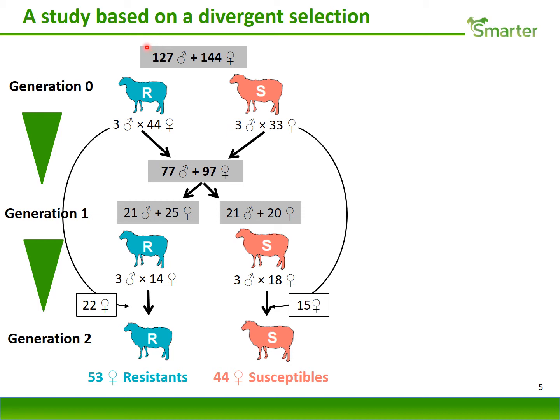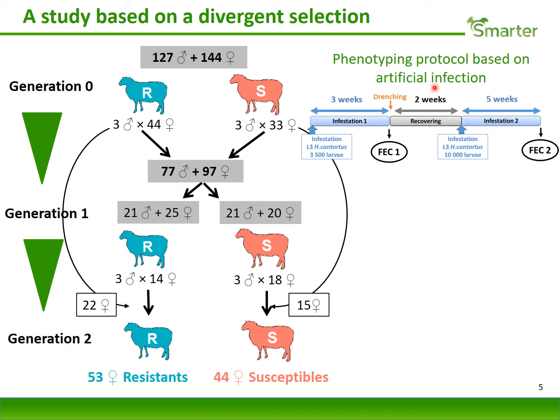For this study, we used our divergent lines. These lines were created based on more than 250 animals, and after 2 generations, we obtained 53 resistant females and 44 susceptible ones. This divergent selection was based on a unique phenotyping protocol that included 2 artificial infections.